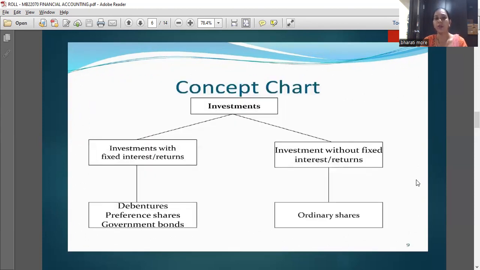Concept of investment. Investment has two concepts. First, investment with fixed interest and returns. Second, investment without fixed interest and returns. Investment with fixed interest and dividend includes debentures, preference shares and government bonds, and investment without fixed interest or returns includes ordinary shares.